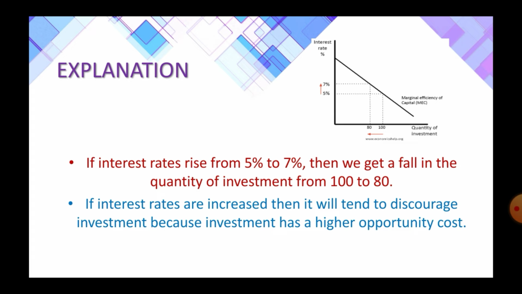So in the diagram it is very clear that if the interest rate rises from 5% to 7%, then we get a fall in the quantity of investment from 100 crores to 80 crores. So they are inversely related to each other. Banks use the deposits from savings or checking accounts to fund loans. They pay interest rates to encourage people to make deposits.